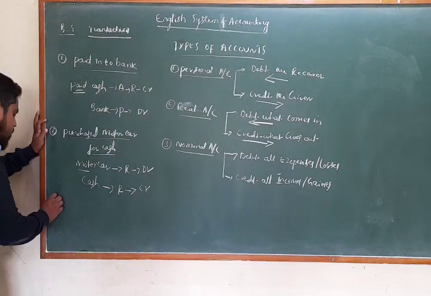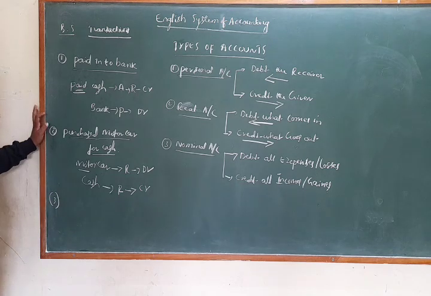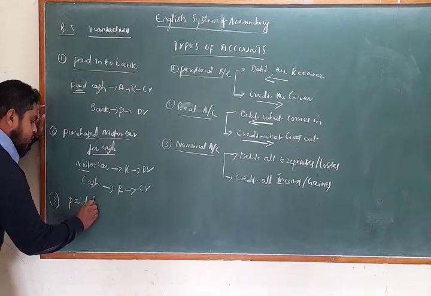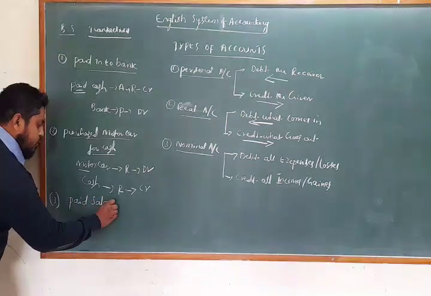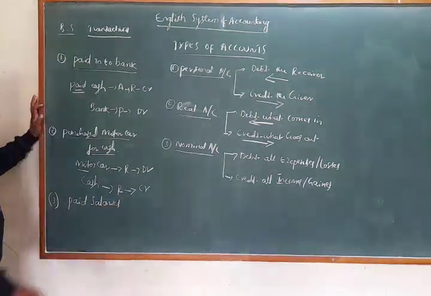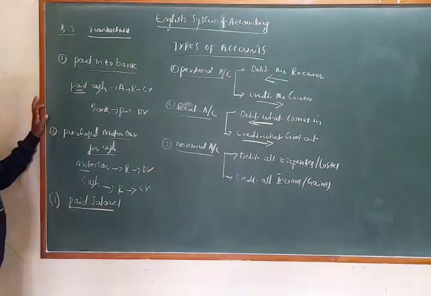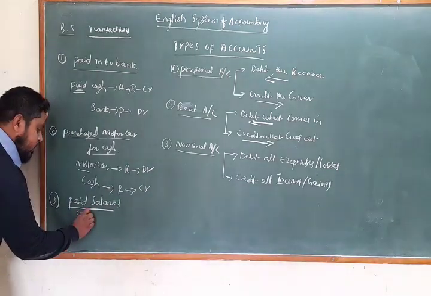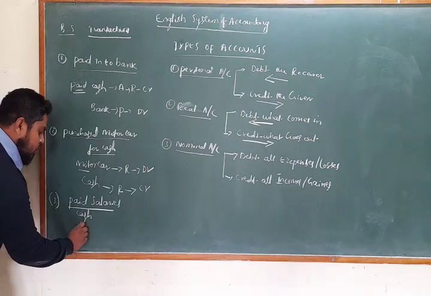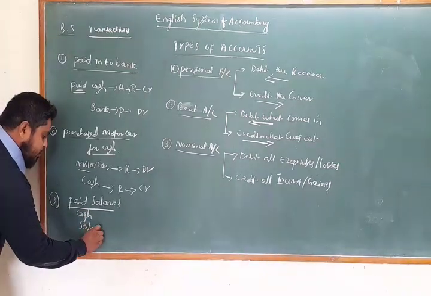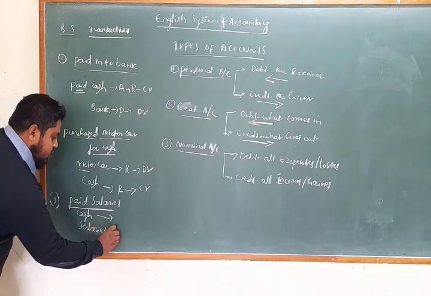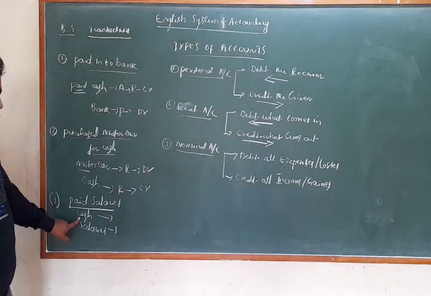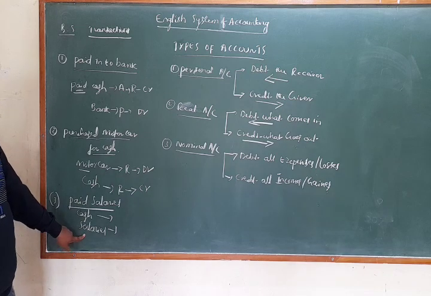Next, one more example. Paid salaries. Paid here means you are paying cash. Next, one more account, the salaries account. So in this transaction, two accounts are involved, cash and salaries.